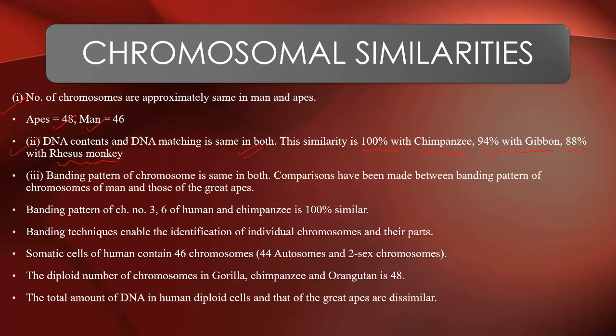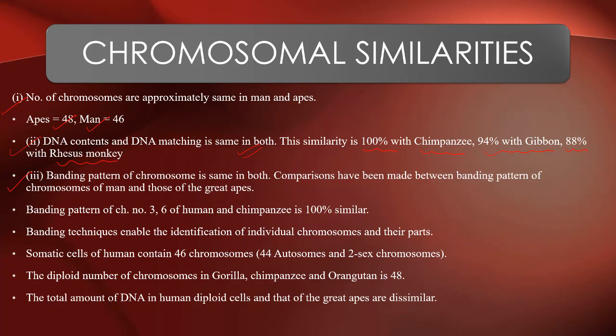When the chromosomal band patterns are matched, we came to know that in man and chimpanzee, for a particular set of chromosomes, suppose we compare the third and the sixth chromosome, all the band patterns, all the alleles, all the loci are the same. So the similarity is 100% with chimpanzee, 94% with gibbon, and 88% with rhesus monkey.